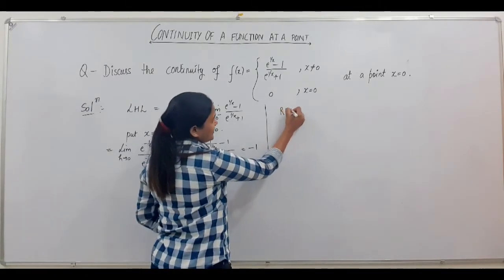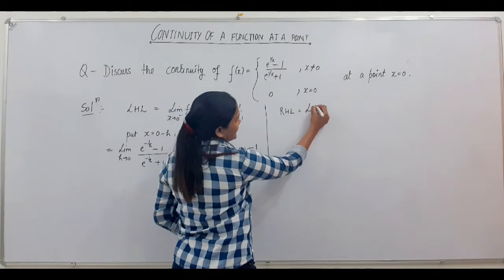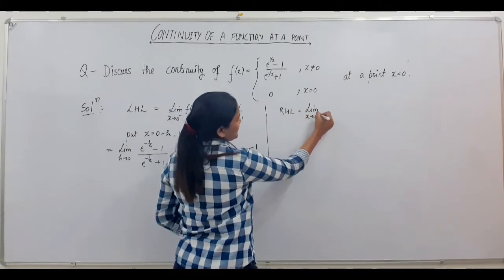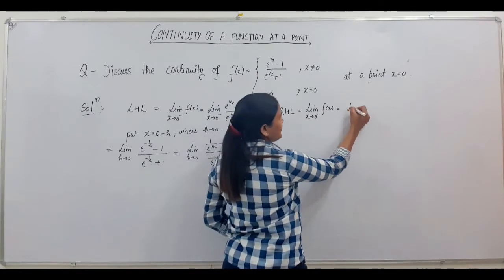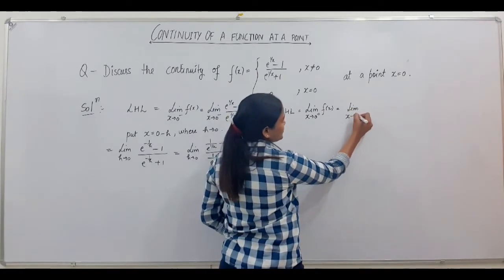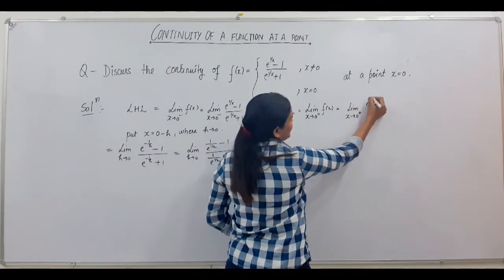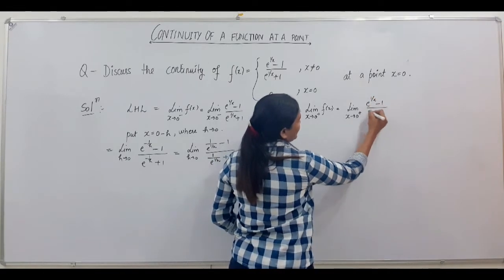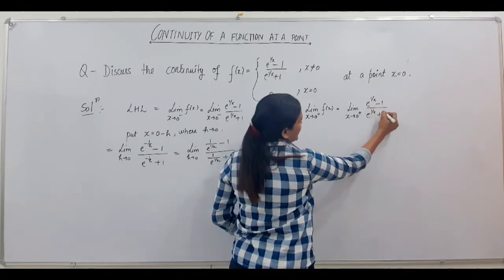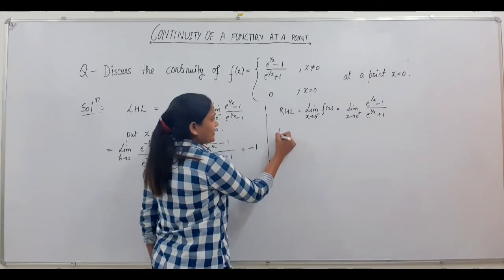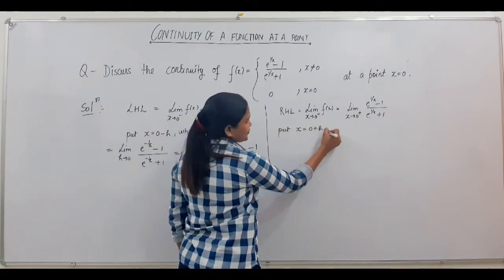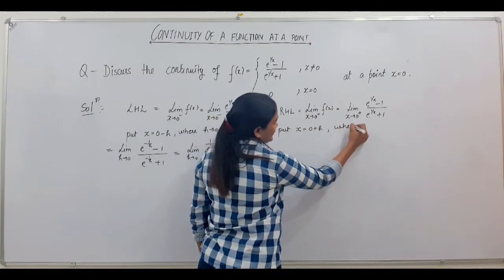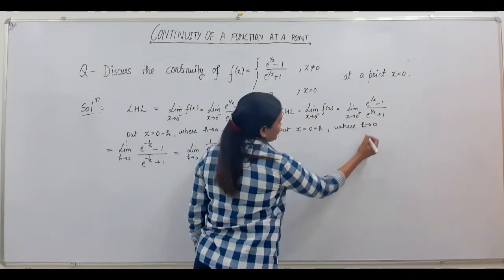Your right hand limit will be equal to limit x tends to 0 plus f(x), and that is equal to limit x tends to 0 plus (e to the power 1 by x minus 1) upon (e to the power 1 by x plus 1). Now again you are going to substitute x equals 0 plus h, where h tends to 0.